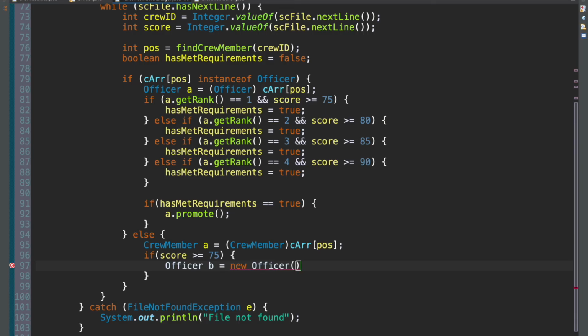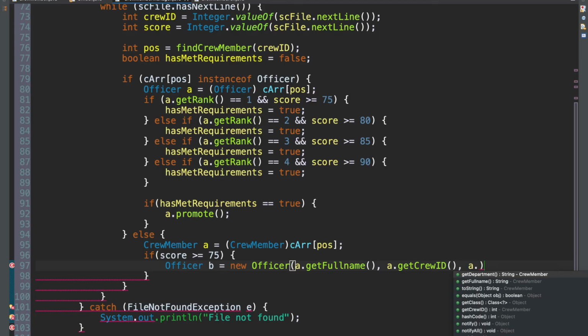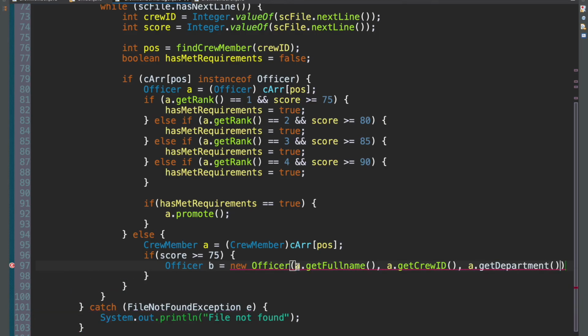And this officer has the details of this crew member, right? Because we're promoting them. So A dot get full name and crew ID, because this is the officer's constructor and their department. So this is what we have currently, right? But now we have to consider those last two fields again.